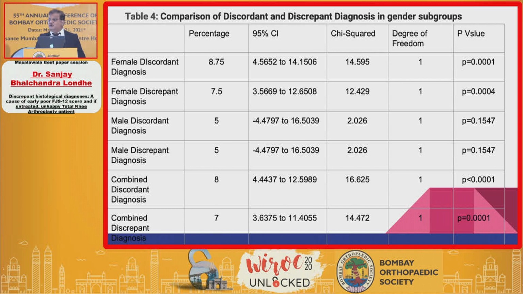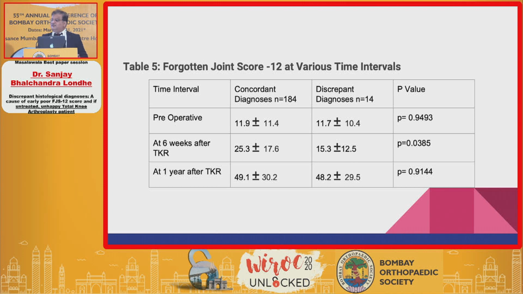7%, p-value being 0.001%. So again, when we come to the Forgotten Joint Score at various time intervals, preoperatively, as you can see in the patients with concordant diagnosis, as compared to the rheumatoid patients where the diagnosis was missed preoperatively, the preoperative FJS score is the same because the p-value is 0.9493.